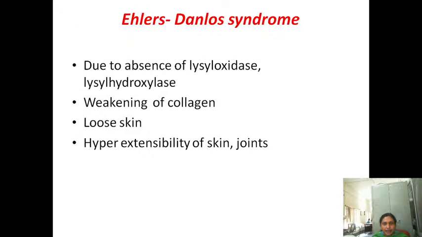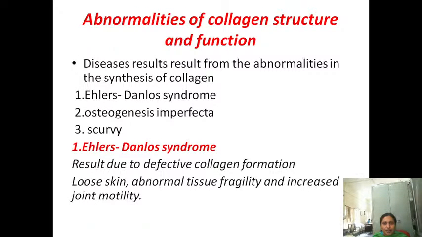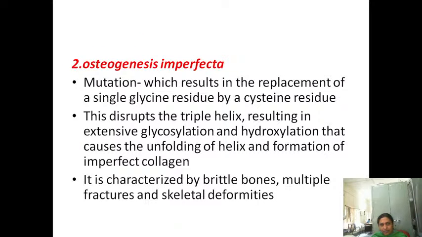Okay, and if there is any abnormality in the collagen structure and function, that may result in syndromes, that is Ehlers-Danlos syndrome, osteogenesis imperfecta, scurvy. Abnormalities in collagen synthesis may be associated with disorders like Ehlers-Danlos syndrome, osteogenesis imperfecta, and scurvy. These are the disorders.